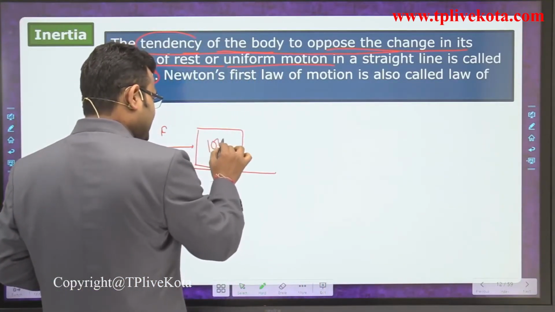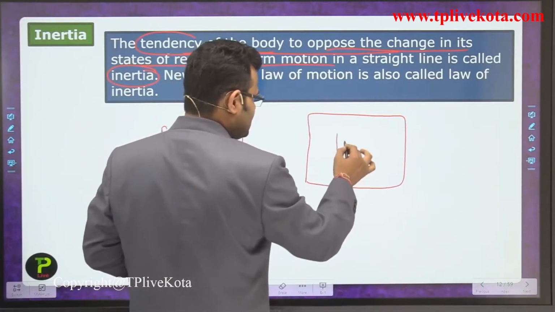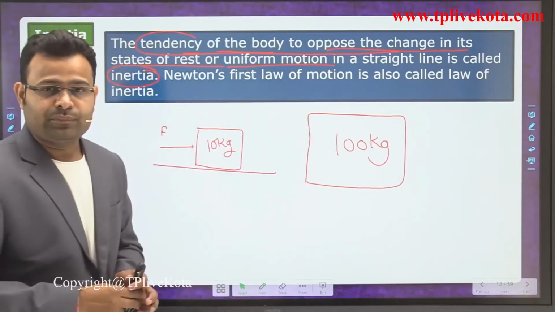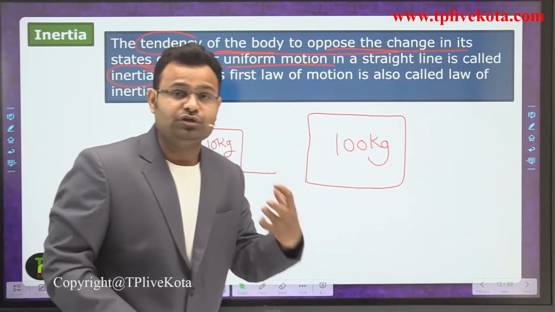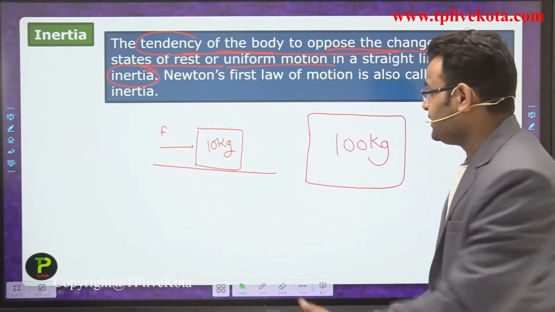Say a body is 10 kilograms, and if you increase it to a 100 kilogram body, that body has more tendency to oppose the external force which wants to change its state of rest.